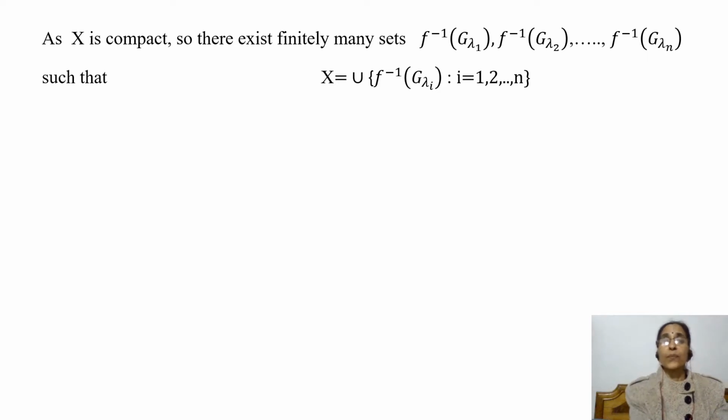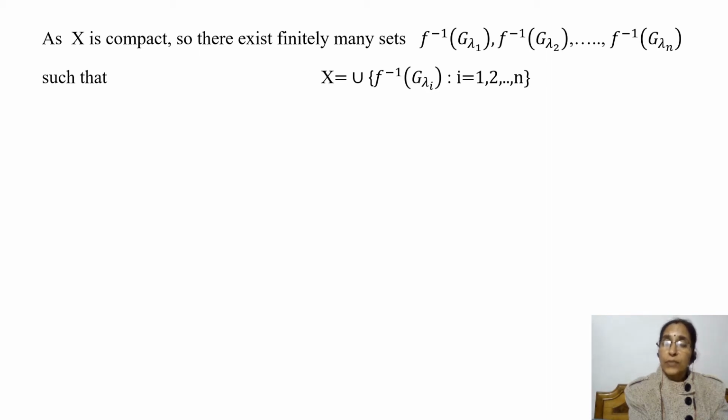As X is compact, there exist finitely many sets F inverse of G lambda 1, F inverse of G lambda 2, up to F inverse of G lambda n, such that X is equal to the union of F inverse of G lambda i, i varies from 1, 2, 3, 4 up to n.